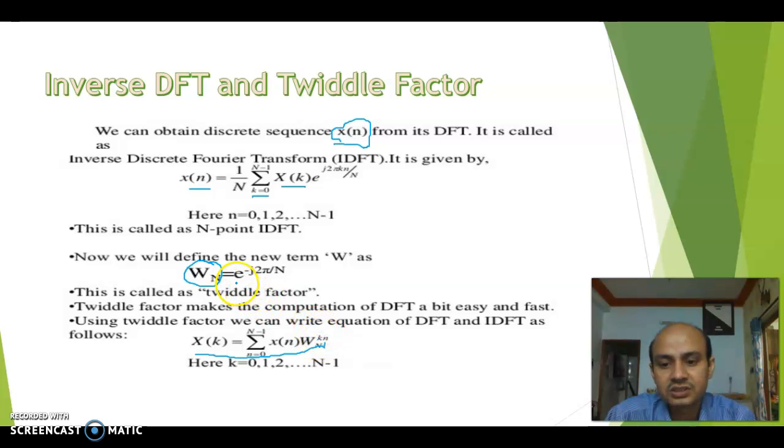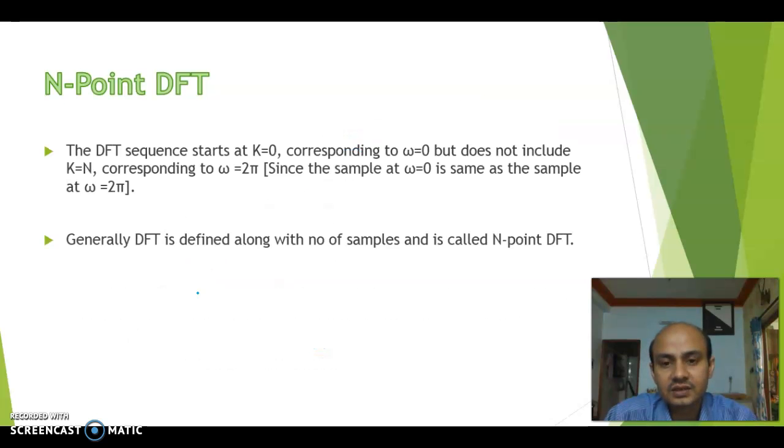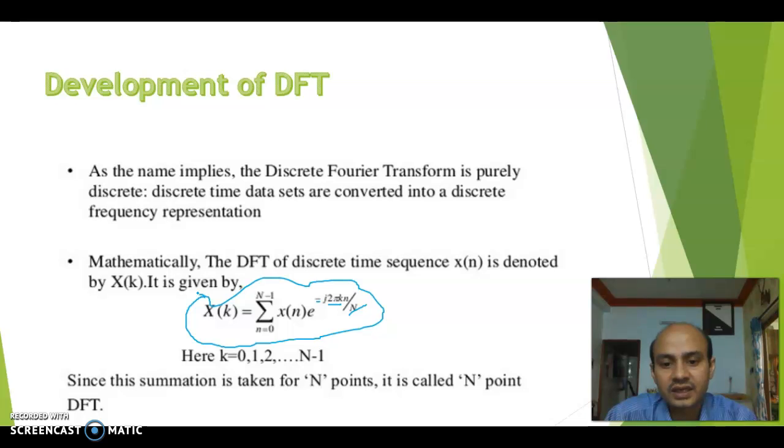Because we have already considered e to the power minus j 2 pi by N as W N, and in the DFT formula k n is also given. So we are only considering minus j 2 pi by N as capital W N, and k n remains.